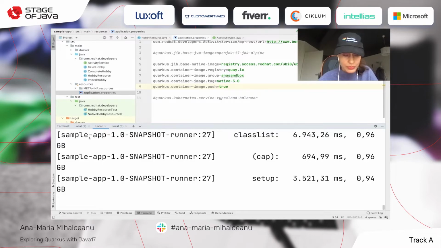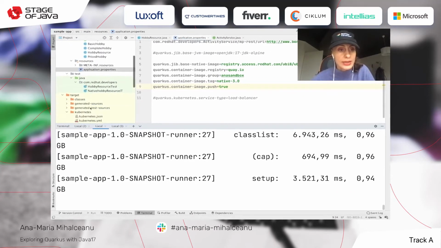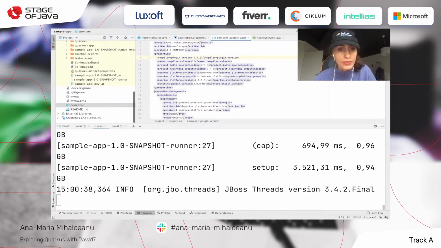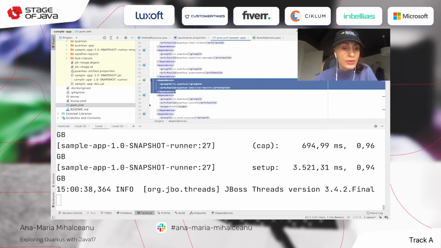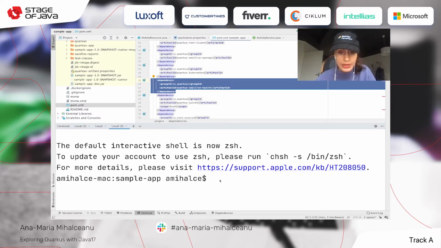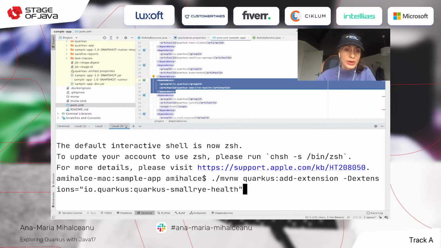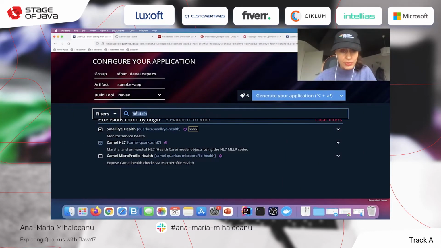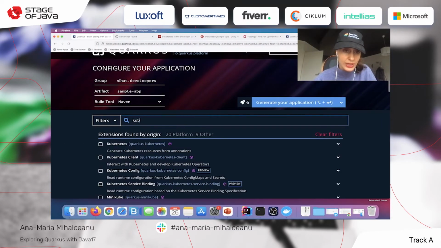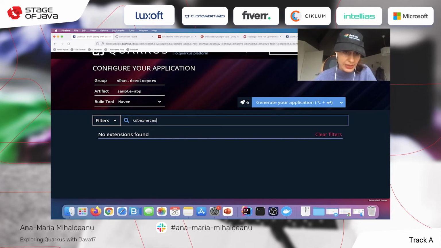But I wouldn't do that, since I added it when I was building my app. And I think I already added it if I'm looking at my configurations. So let me see. Oh yes, I already have it. But if you don't have it, what you can do in the command line, you can do this, and you are adding it instantaneously. Similarly, there is another extension for generating Kubernetes objects at compile time.